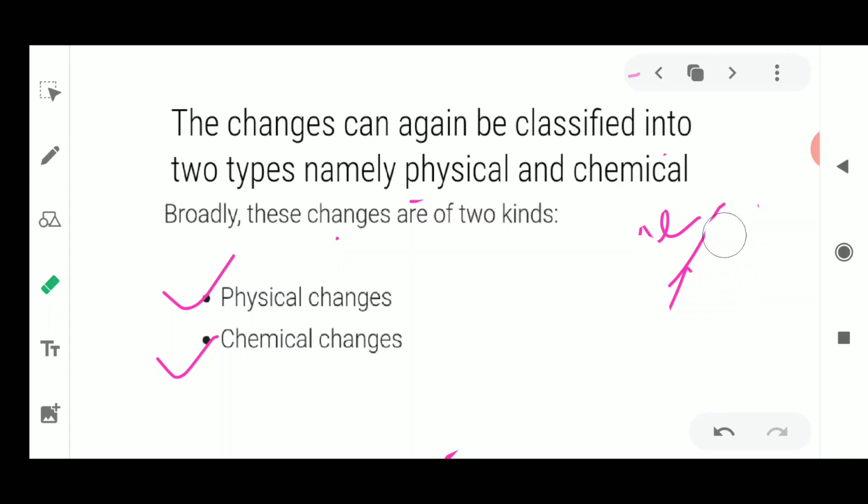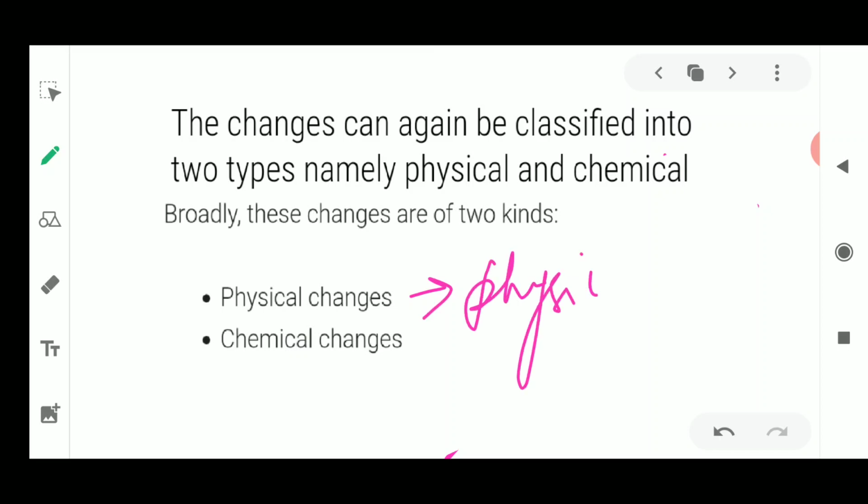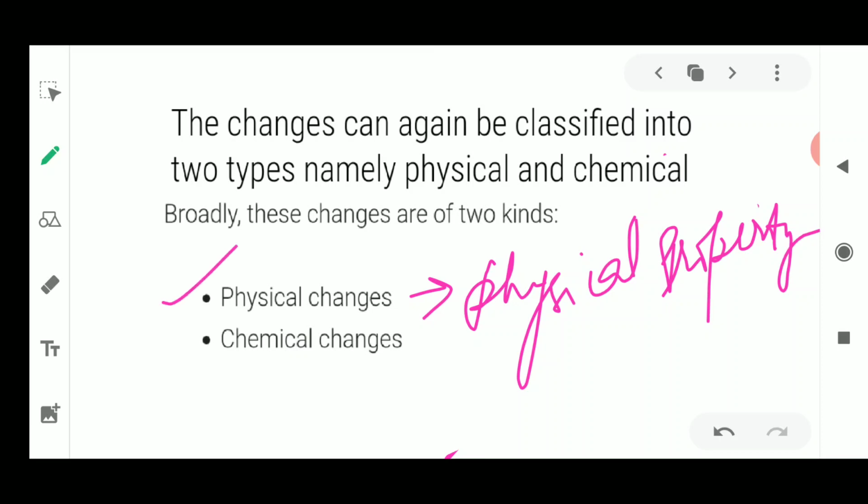Which means the way in which the object is looking is known as physical properties. Now if any change is going to alter the physical properties, that kind of change is known as a physical change.